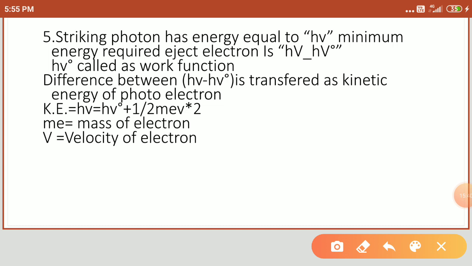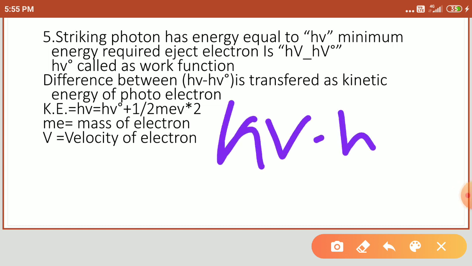If you pass a high frequency of light, it absorbs only h mu naught.